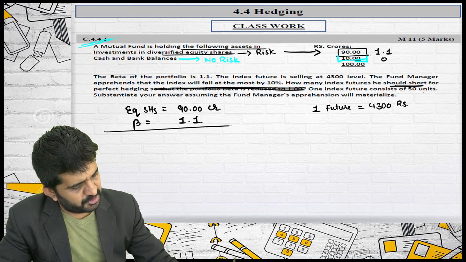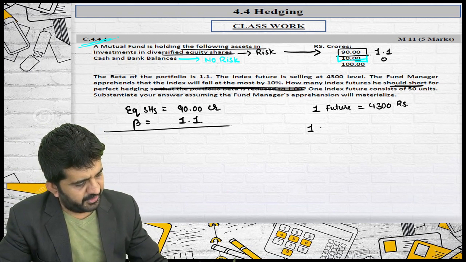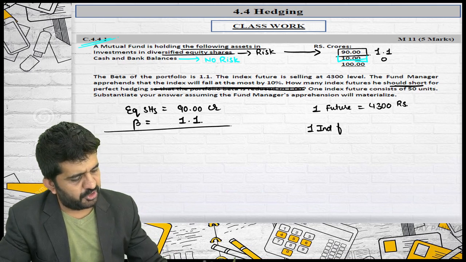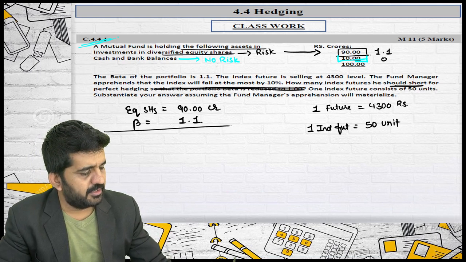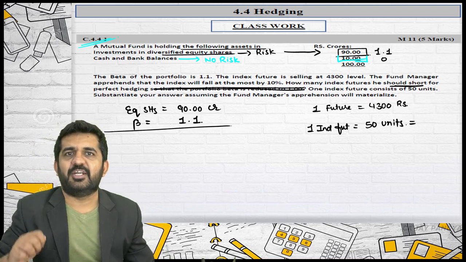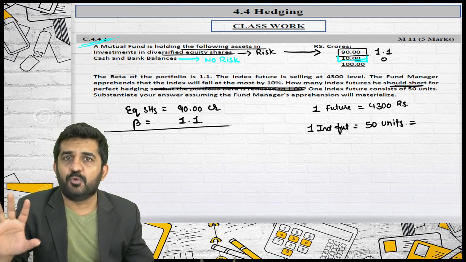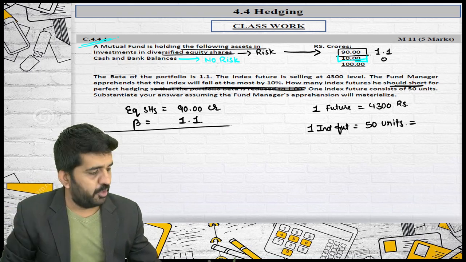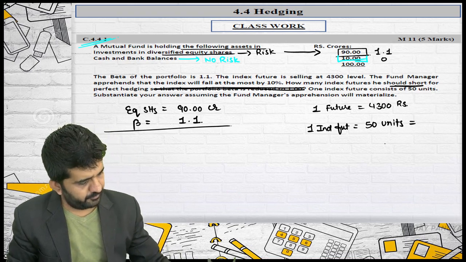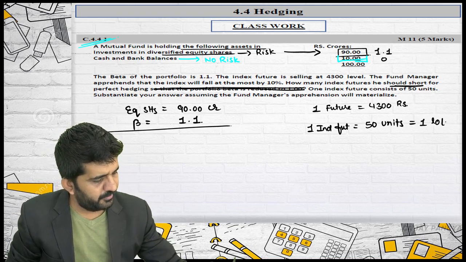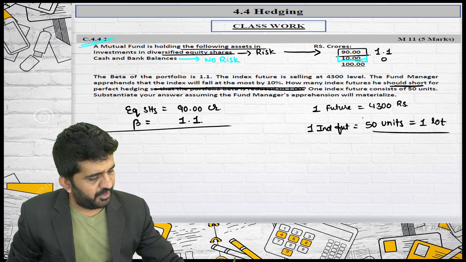One index future consists of 50 units. We have learned this in derivatives. Whenever it is a derivative future, they are always sold in lots. So one lot is equal to 50 units.